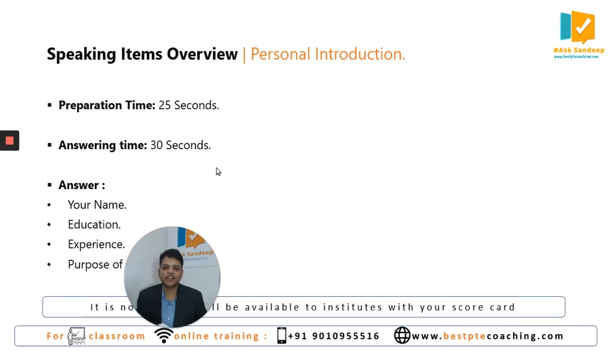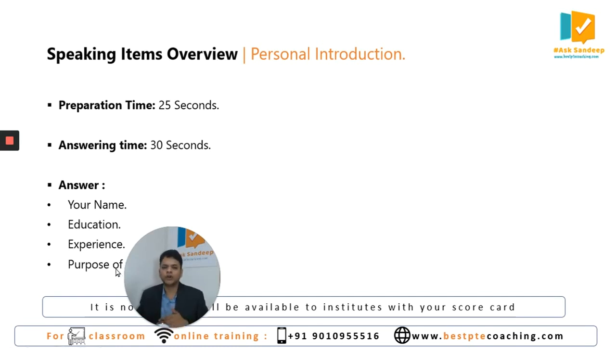In that speaking module, the first and foremost question type is personal introduction, where you will be given 25 seconds of preparation time and 30 seconds of answering time. So you need to speak about these details: your name, your education background, your experience, and why you are taking PT Academic.